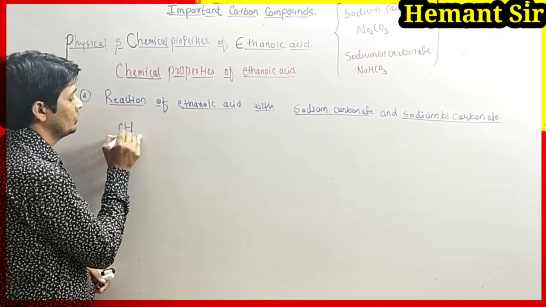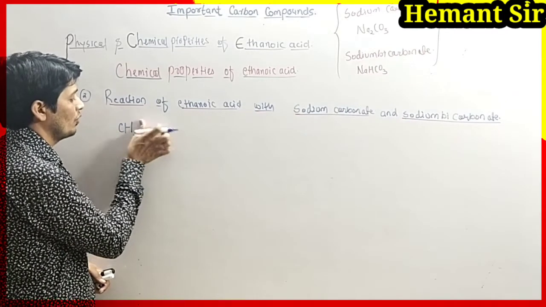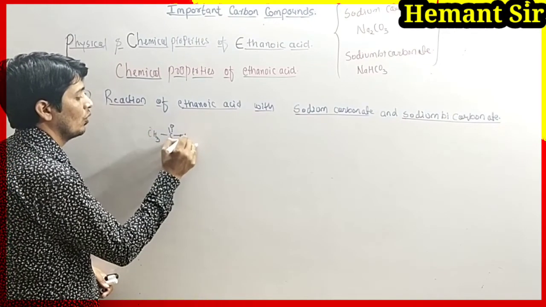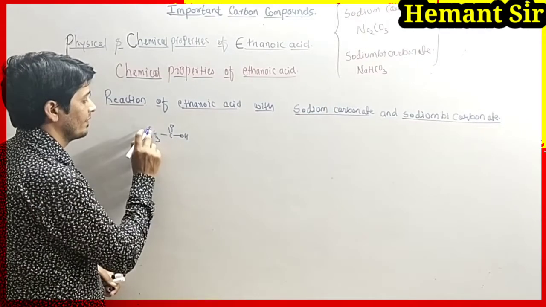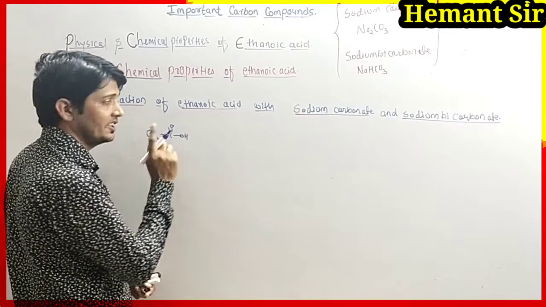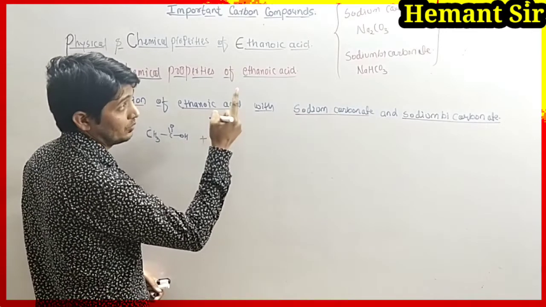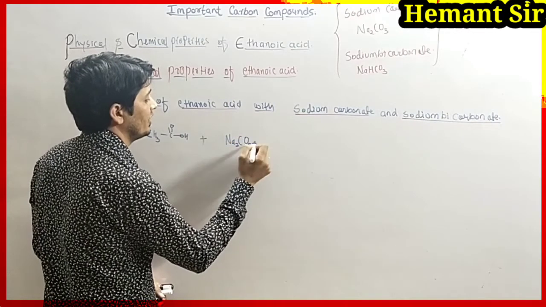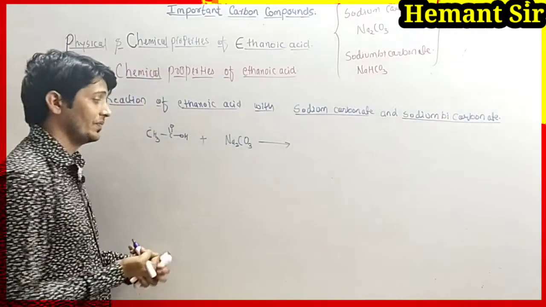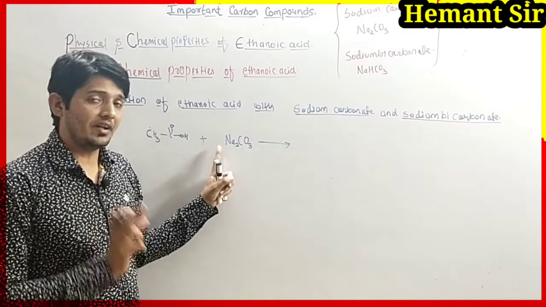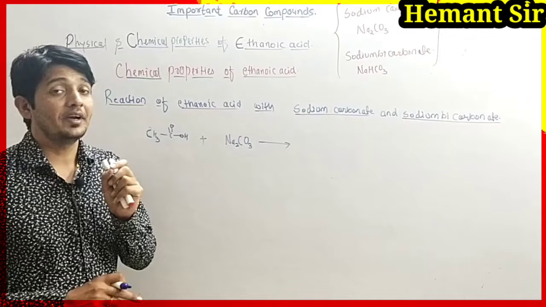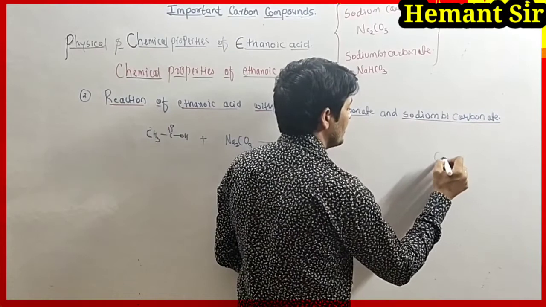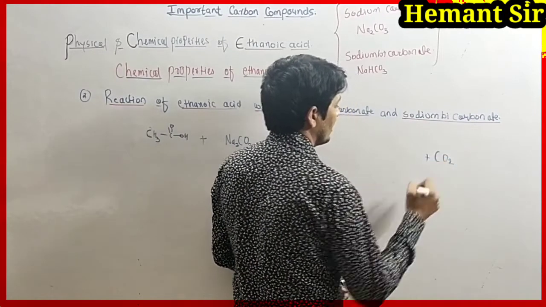So we have CH3COOH, or we can write it as CH3C double bond OH, which is ethanoic acid. When it reacts with sodium carbonate, Na2CO3 gives, see, when any reactant contains a carbonate group, carbon dioxide will always form. So our one product is confirmed, which is carbon dioxide.